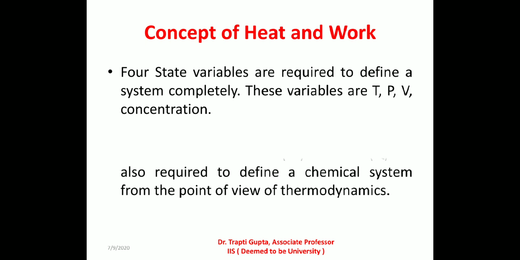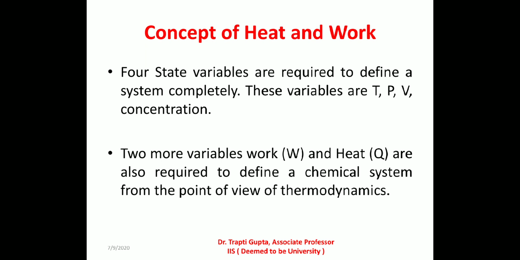Besides these state variables, there are two more variables, work and heat, which play an important role in defining a chemical system completely from the point of view of thermodynamics. These two variables are not a state function but they are path functions.